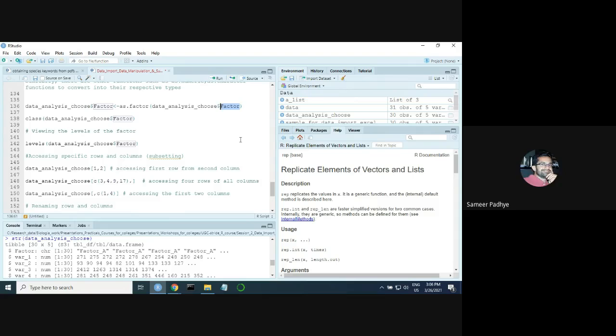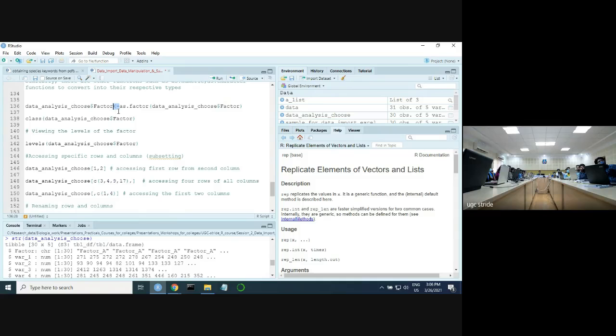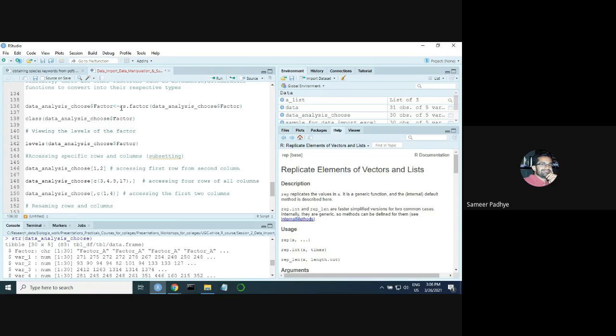What will happen is, this is your original data, and you are assigning it a factor conversion from your character data to factor. So the data should be the same, right? Because this is something you want to get converted into a factor. You don't want this original data to be converted into var1 or var2 or var3.